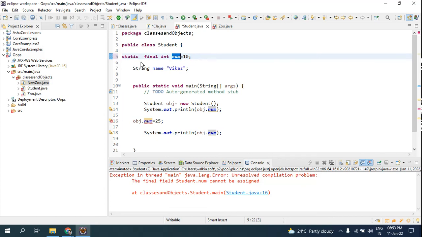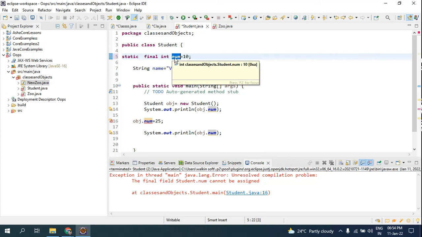This is how you instantiate a const. And if in the interview they just show this line and ask what this variable is, you have to say, sir, this is a const. Why is it a const? Because it has the keyword final and it has the keyword static. So now the number variable is known as a const. These are the theoretical questions they will ask you.